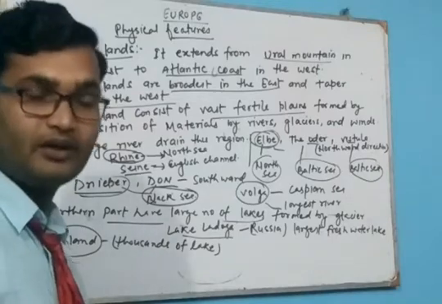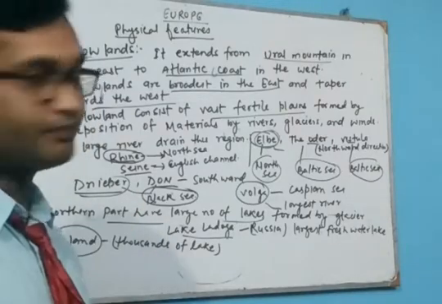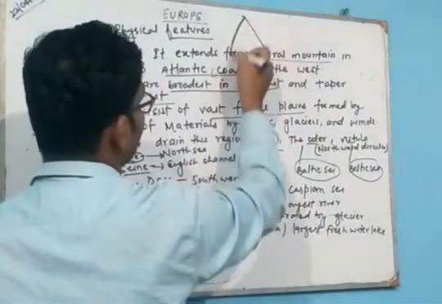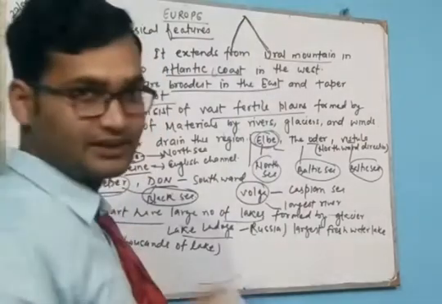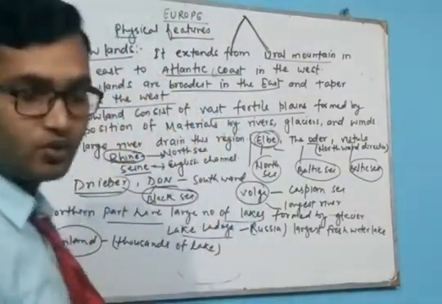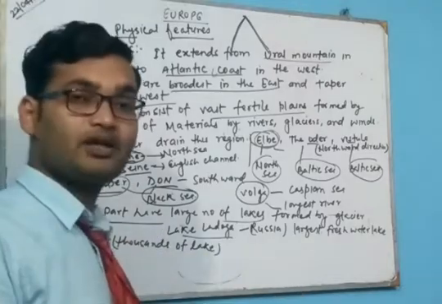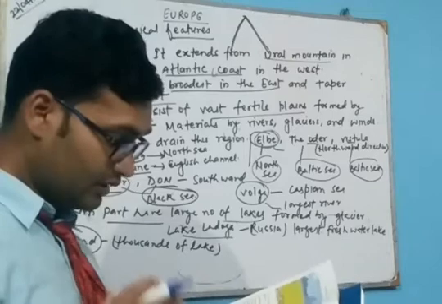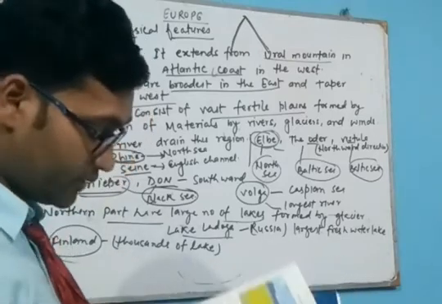Coniferous means the plant has a conical shape, like a cone. So the coniferous forest is found in this taiga region, and these trees are pine, spruce, and fir.